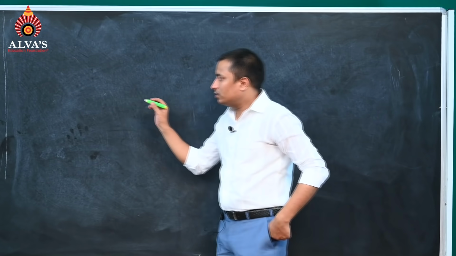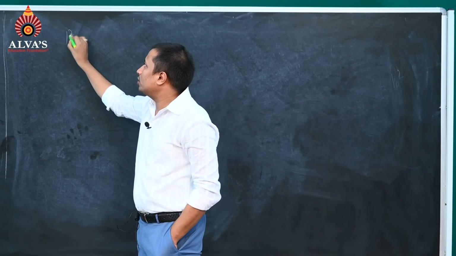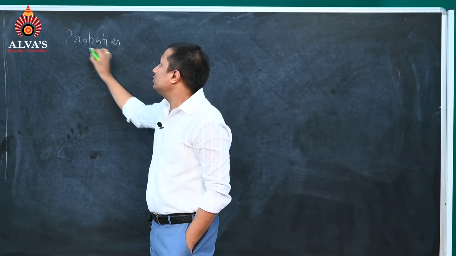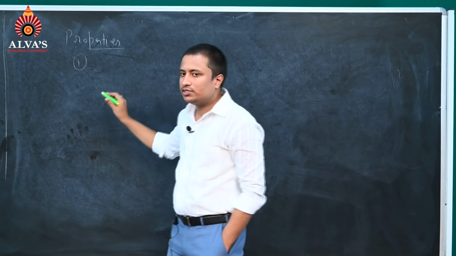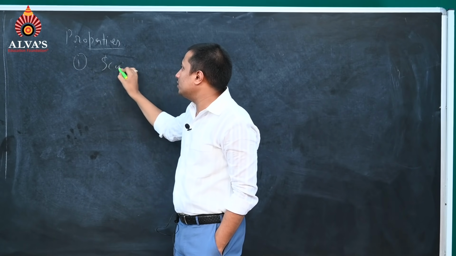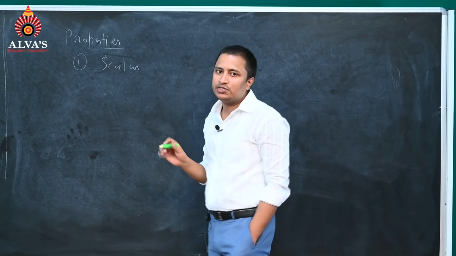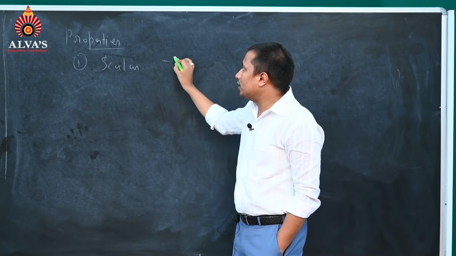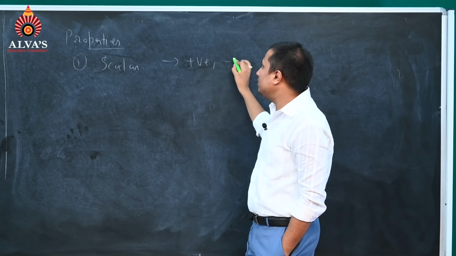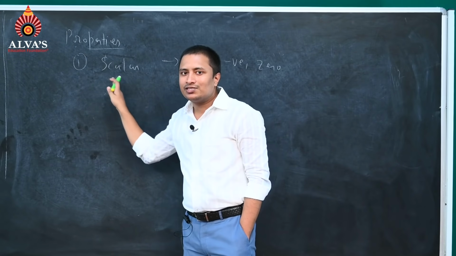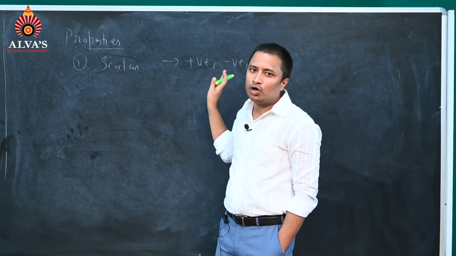So we have the properties of electric potential. We are talking about the properties of electric potential. The first property, what I said, is that potential is a scalar quantity. That means it can be positive, it can be negative, or it can be zero also. That means if potential is a scalar quantity, it can be zero, negative, or positive.